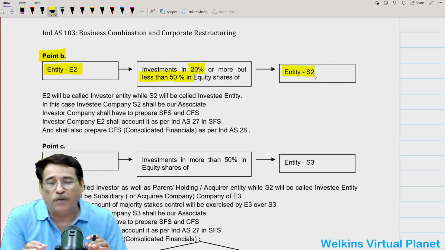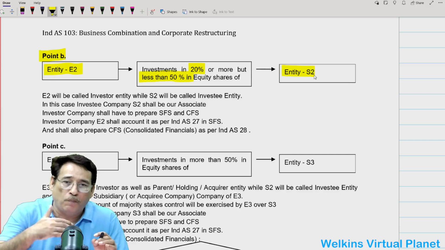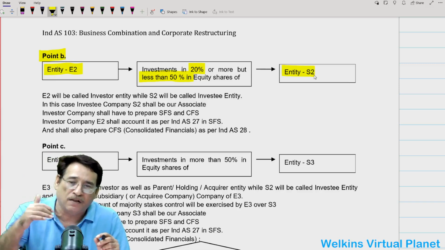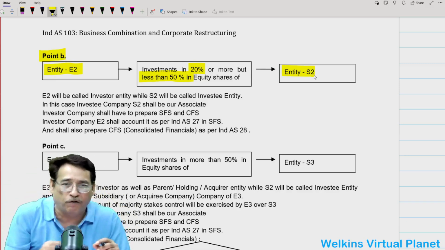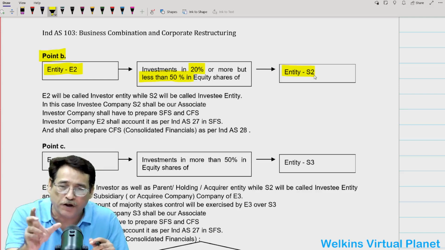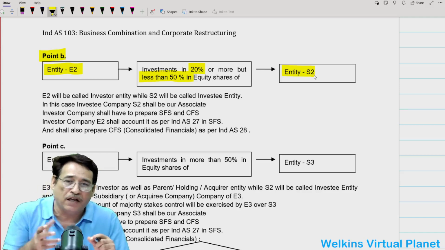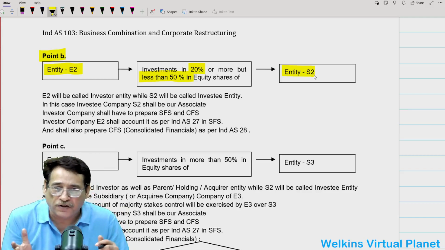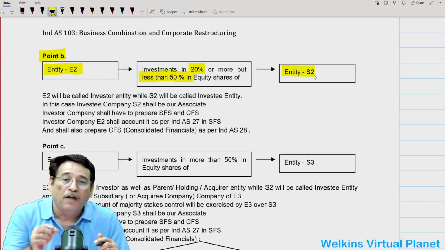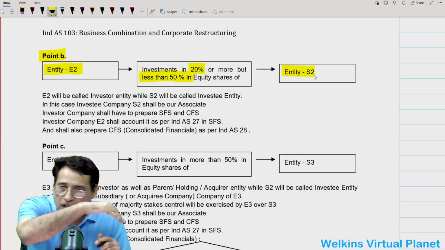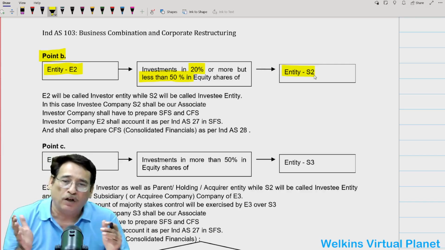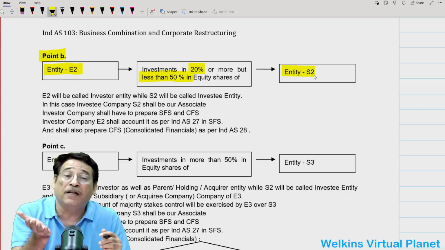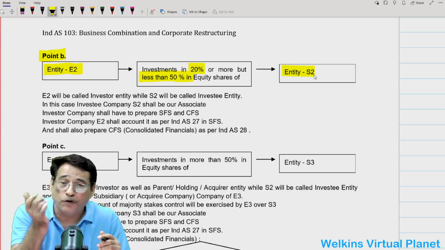So if your investment ranges between 20% or more, but less than 50%, then your other entity will be what we call an associate company, and you would be considered as exercising significant influence over the other entity. In this case, you will have to prepare two types of financial statement. One, as I just told you, a separate financial statement, and another one is what we call consolidated financial statement. In your separate financial statement, you are going to record your investment in the investee entity in the light of Ind AS 27, which simply states that investment should be recorded either at cost or as per the provisions of Ind AS 109.